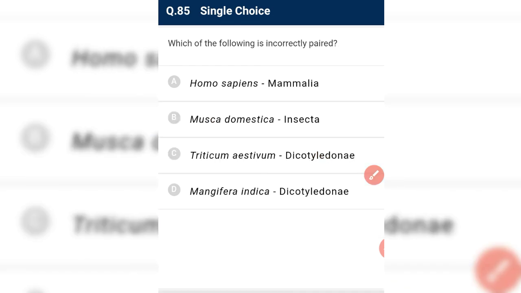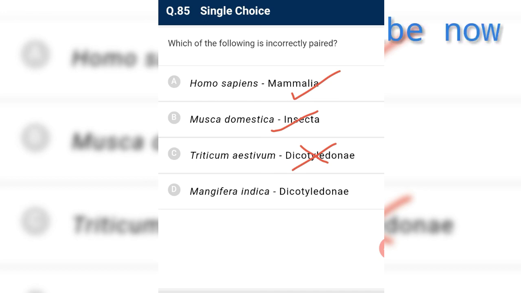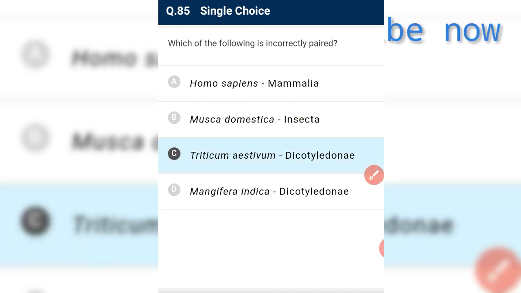Which of the following is incorrectly paired? Homo sapiens are mammals, yes. Musca domestica is an insect, yes. Triticum aestivum is a monocot and not a dicot, because wheat is a monocot, and Mangifera indica is a dicot, yes. So we have C, that is correct.